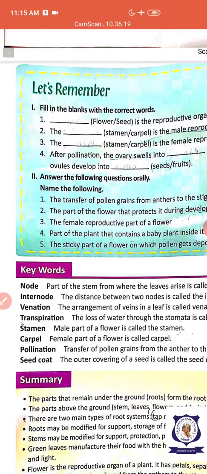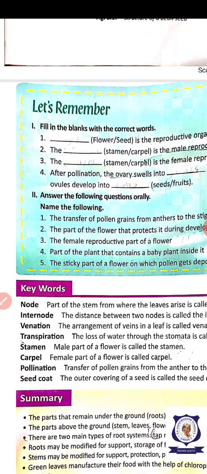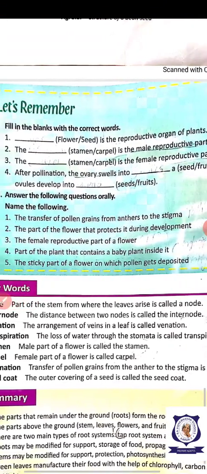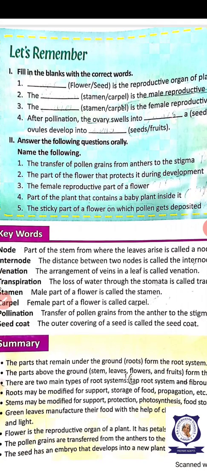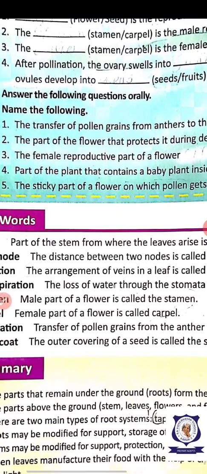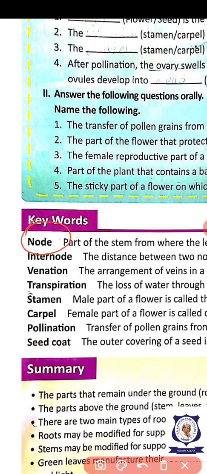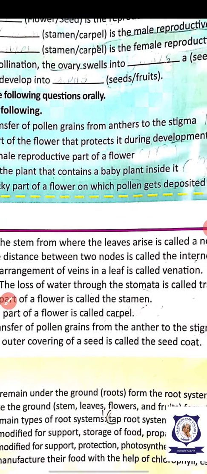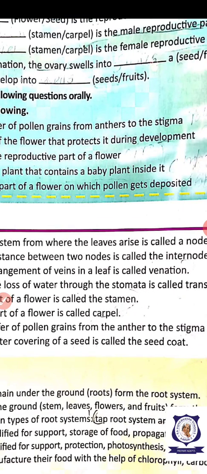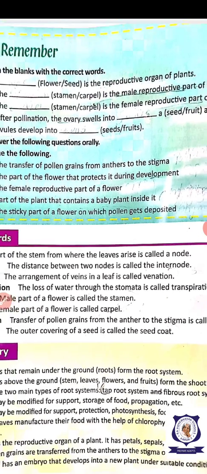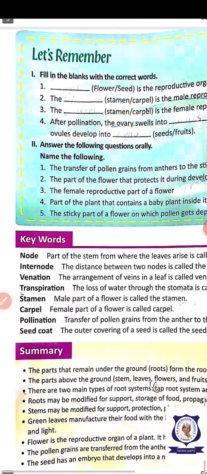Now you see, keywords. Node. Node is the part of the stem where the leaves are raised. Okay. Next keyword, you see, internode.